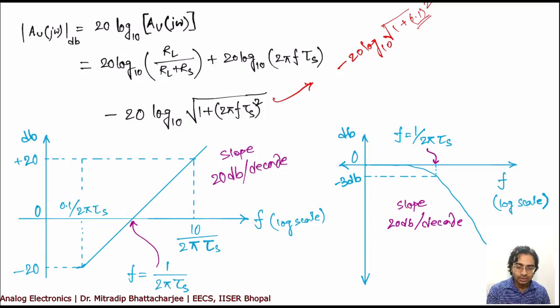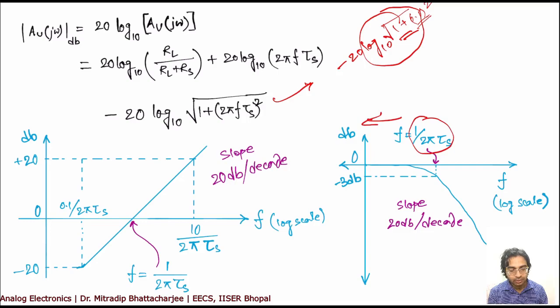So it is more or less 1. So the value of this is more or less log 1, that is 0. If you choose even less, 0.001, it will be even closer to 0. So anything below this 1 by 2 pi tau s, the value of the third term will be 0. So it starts from 0. At 1 by 2 pi tau s, it's minus 3 dB.